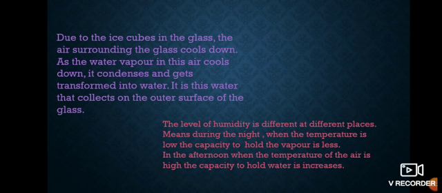Due to the ice cube in the glass, the air surrounding the glass cools down. As the water vapor in this air cools down, it condenses. Condenses means when water vapor comes out, and due to the cold atmosphere, whatever water droplets form, that is the condensation process, and it gets transformed into water.